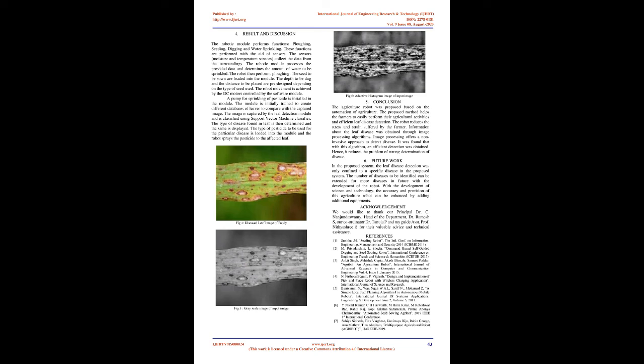Future work. In the proposed system, the leaf disease detection was confined to a specific disease. The number of diseases to be identified can be extended to more diseases in future with the development of the robot. With the development of science and technology, the accuracy and precision of this agriculture robot can be enhanced by adding additional equipment.